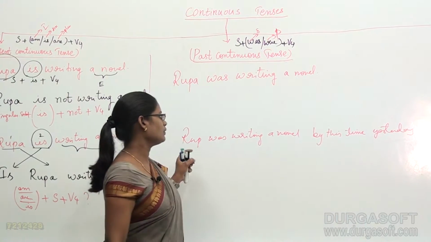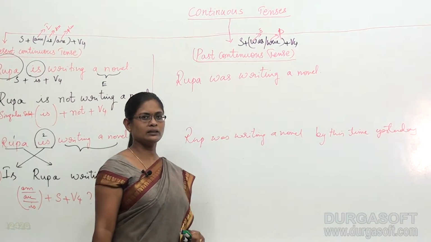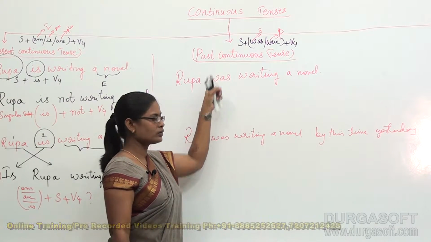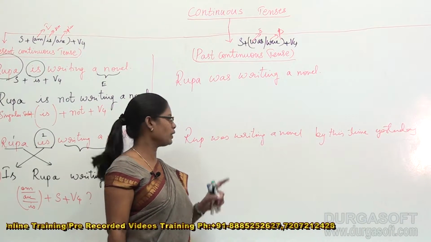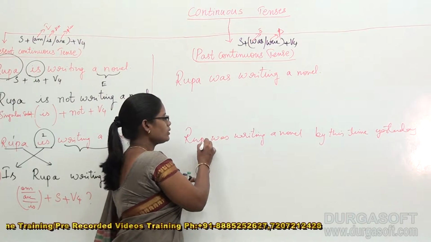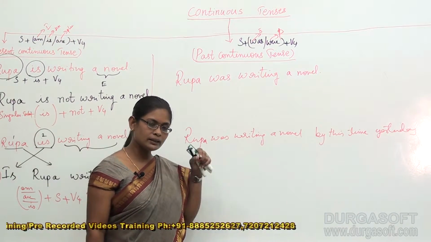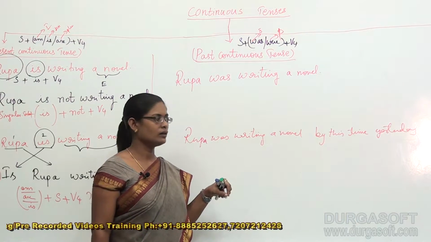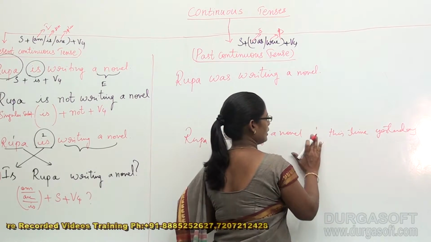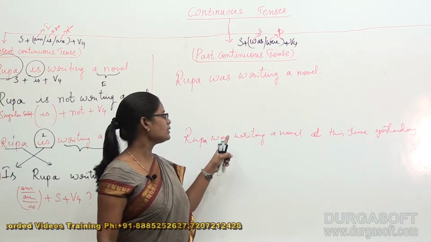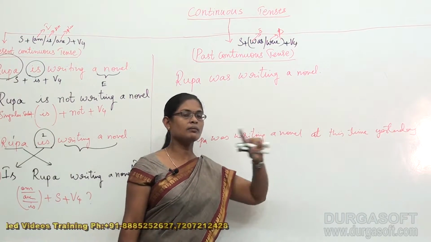If I would like to give a complete sentence based on this structure, I have to give my example in this way: Rupa was writing a novel by this time yesterday. That means by this time yesterday, or at this time, sorry, I can provide my example as at this time. Rupa was writing a novel at this time yesterday.